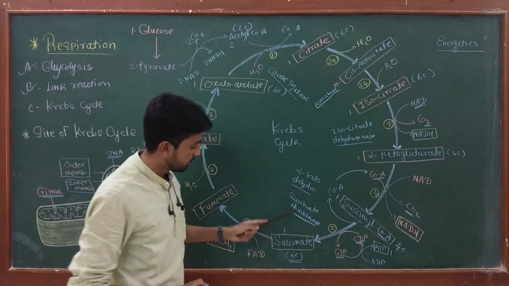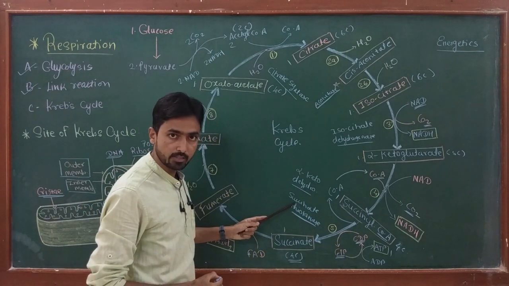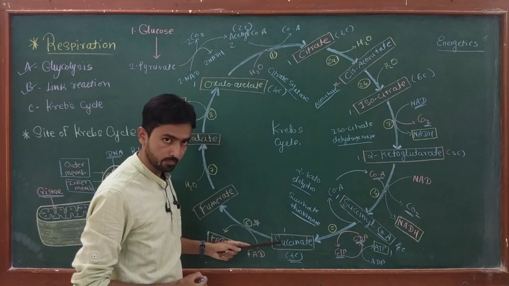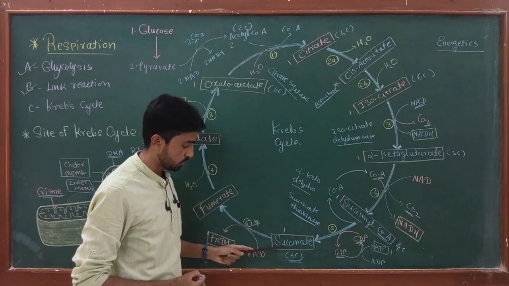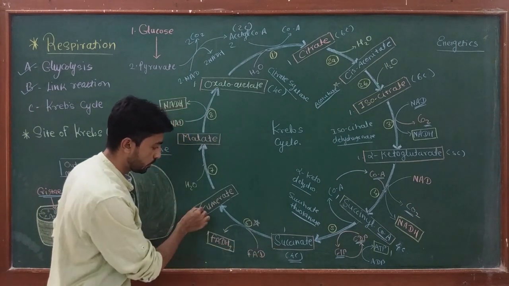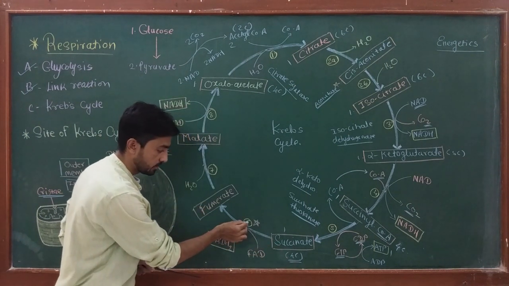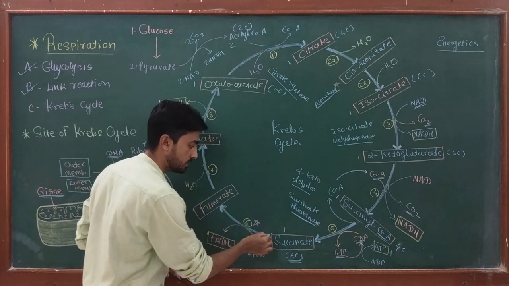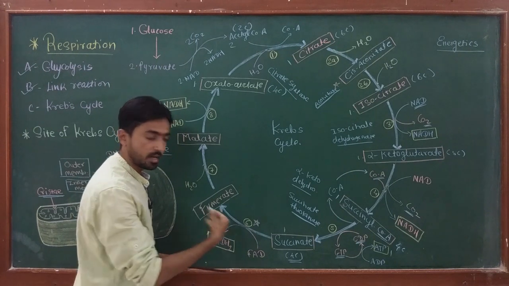Reaction number 5 is catalyzed by this succinate thiokinase enzyme. After production of succinate, a 4 carbon compound, succinate now converts into fumarate in reaction number 6. Okay, and the reaction is catalyzed by the enzyme succinate dehydrogenase.